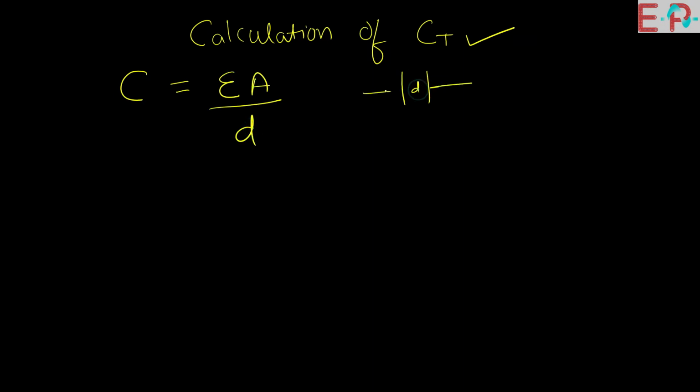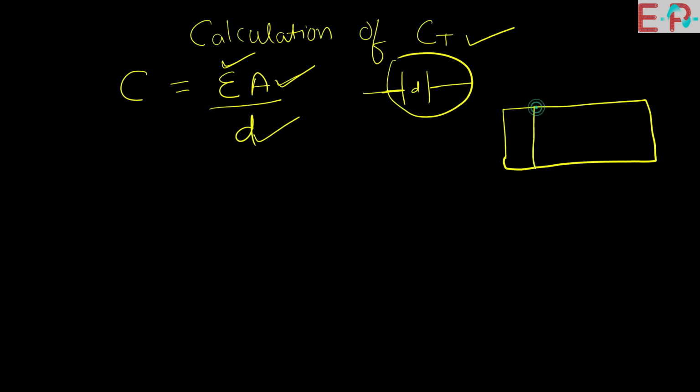So we know the simple formula of capacitance: C equals epsilon A upon d. Let's say this is a capacitance. D is the distance between the plates, A is the cross-sectional area of the capacitor, and epsilon is the absolute permittivity between these plates, whatever the material. But in case of transition capacitance we have a diode and we have a depletion region.